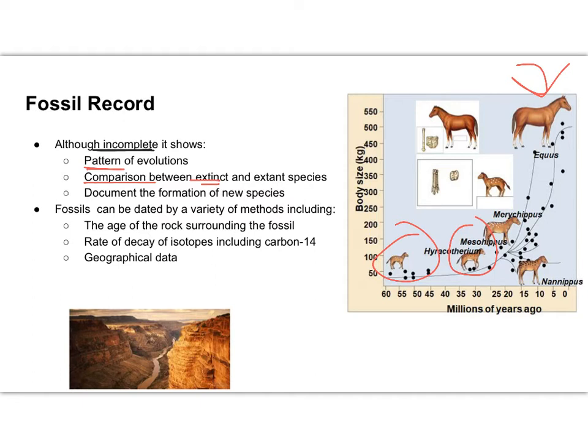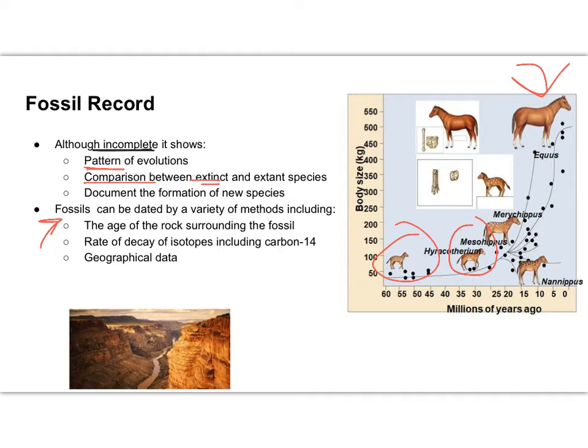We can look at the age of the rock surrounding the fossil. If you remember, the fossil is formed by the silt. The silt or the sand, the dirt will cover the bones of the organism or cover the organism. Okay? And then eventually over time, between pressure and more dirt covering, it will eventually solidify, more so than just the regular bone.